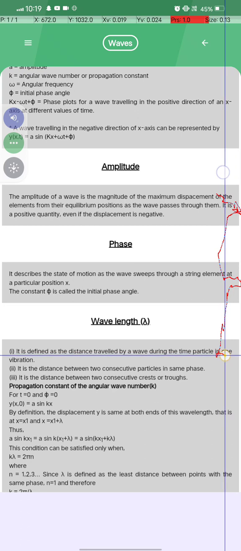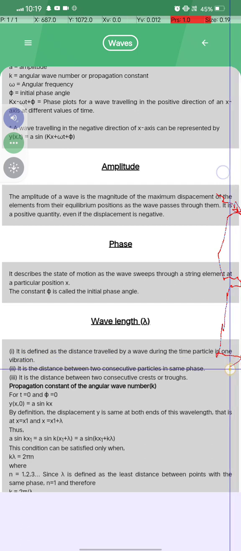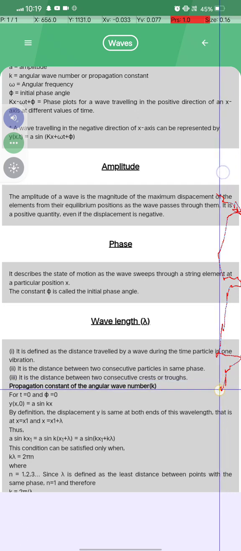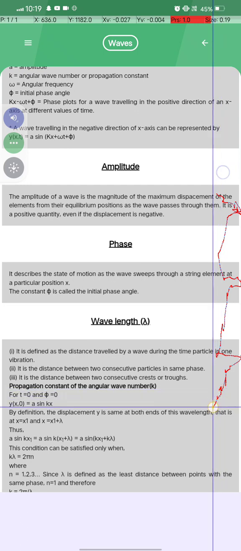Wavelength is defined as the distance traveled by a wave during the time a particle takes in one vibration. It is the distance between two consecutive points in the same phase. It is the distance between two consecutive crests or troughs. The propagation constant or angular wave number k: for t equal to 0 and phi equal to 0, y(x, 0) is equal to a sin kx.